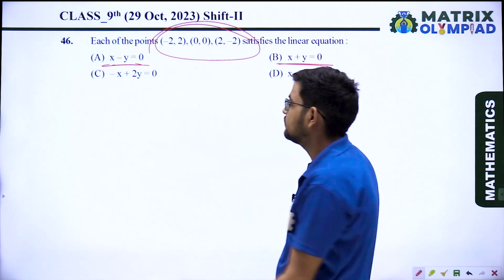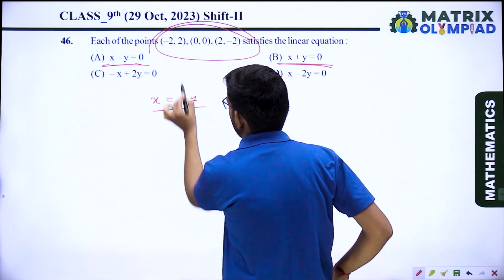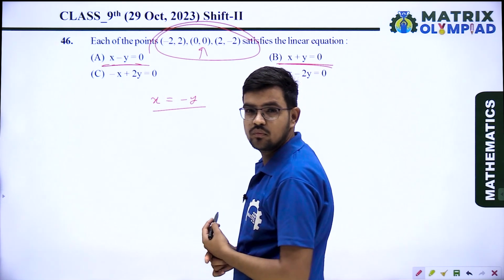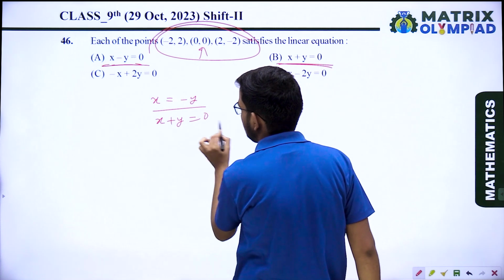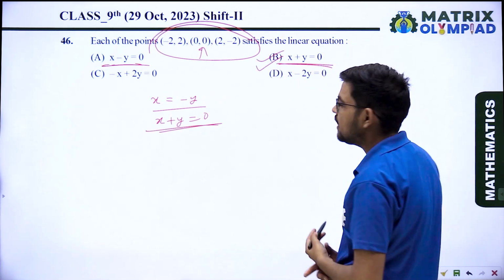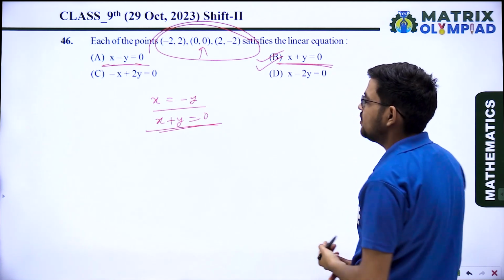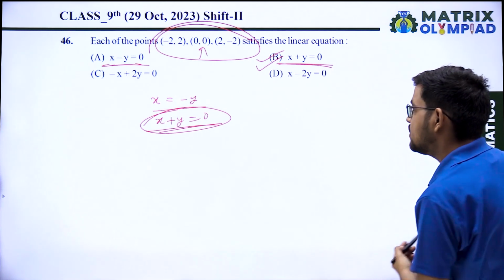It means x equals minus y, and this follows for each point. When you simplify it, you get x plus y equals 0. So option B, x plus y equals 0, is our correct answer.